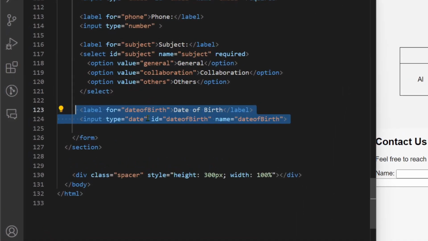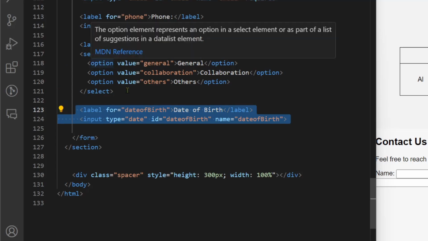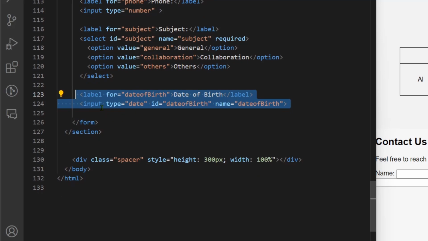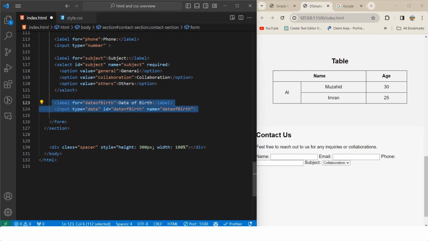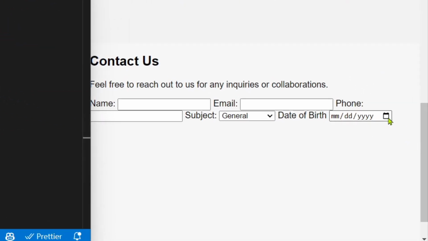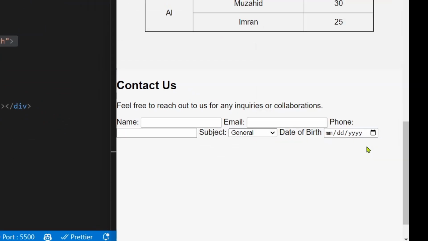Next we have a label for date of birth, and this will be input type date. The last one was not an input type, that was unique for drop down options, and this one is for type date. Id and name are optional, but this will be helpful to submit data to the PHP server or anywhere you want. And now if we save it, you can see we have this date format.